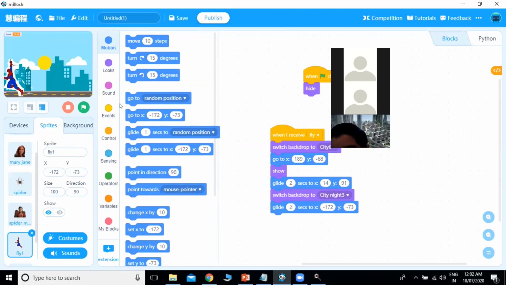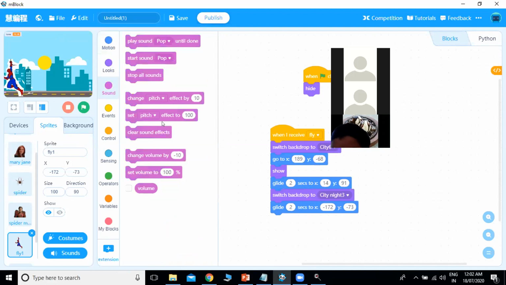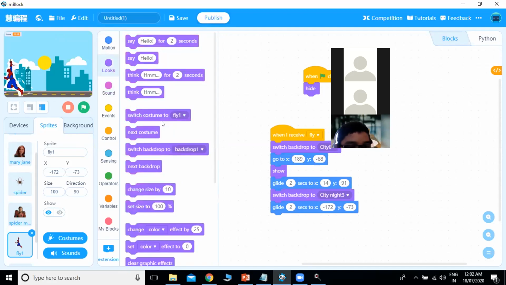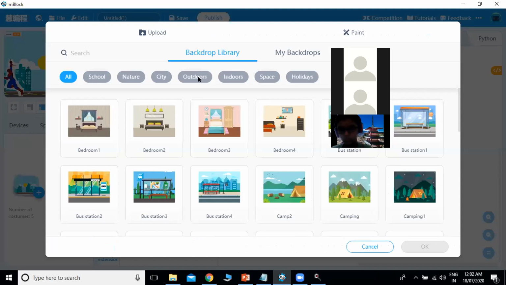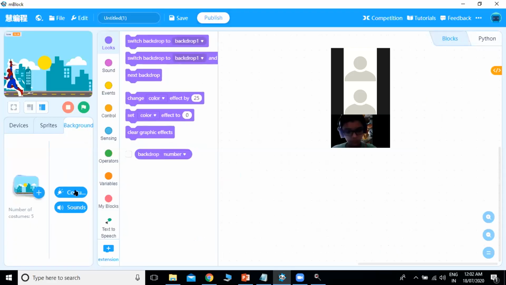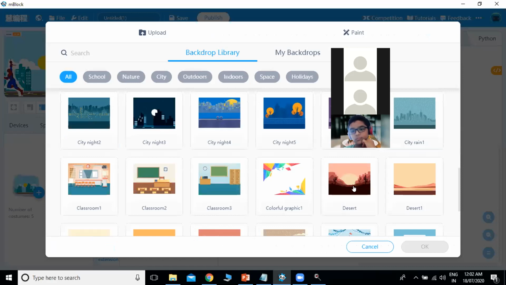After this, it will change the backdrop to desert. Now we have the third scene where Spider-Man is fighting with the villain. Okay, so in that scene we have a background as a desert. So what we will do, we will add one more background, as our desert.